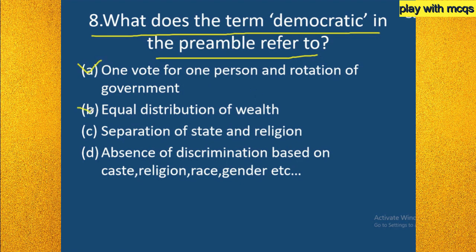So here the answer is A, and options B, C, D are wrong answers. Let us look at why these options are wrong and why option A is the right answer. If you go to option B, equal distribution of wealth, that is not what is meant by democratic. So answer B is wrong.